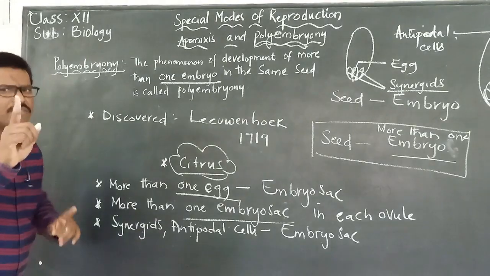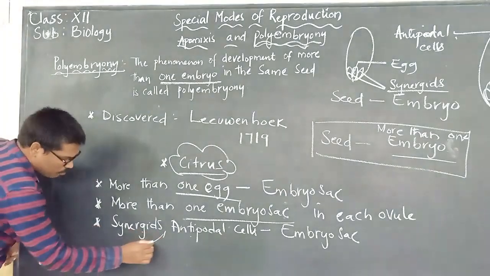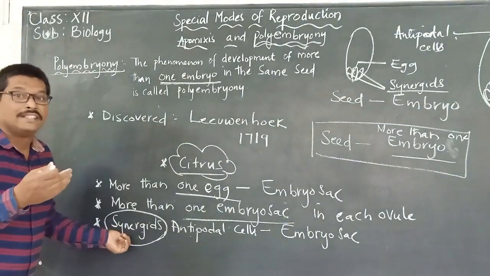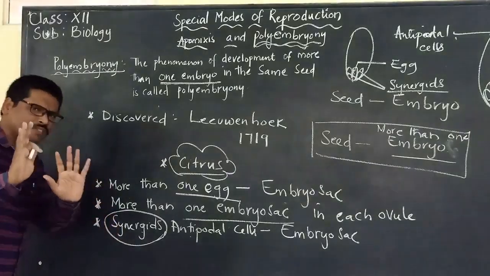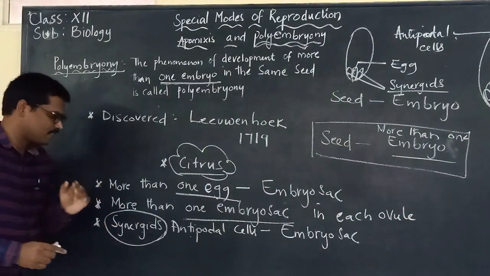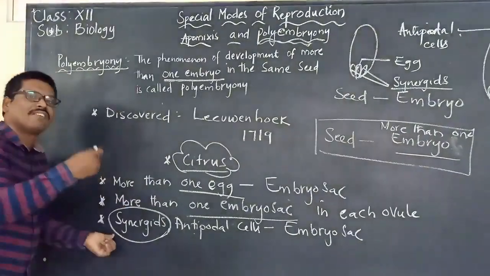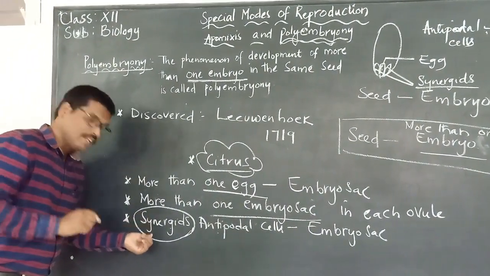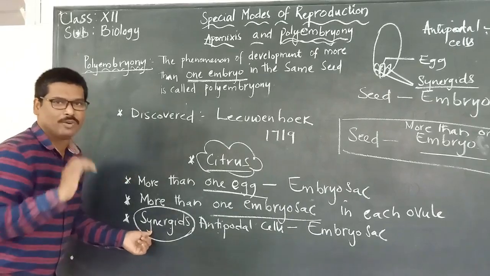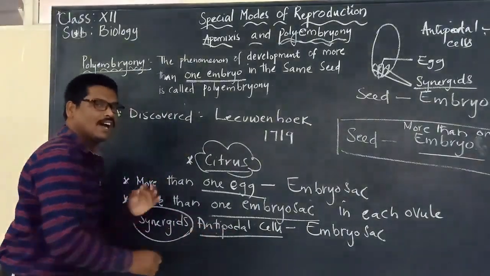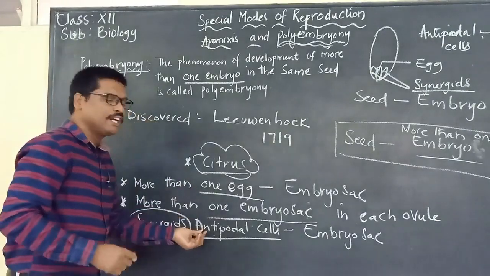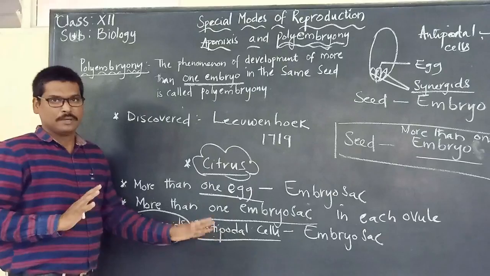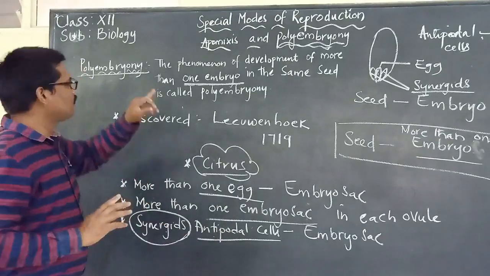Please remember, one very important point is that this is most common. Synergids are the most common ones which can develop into embryos. In most of the cases, synergids will develop into embryos. And antipodal cells are rare. Antipodal cells, in rare cases, will develop into what? Embryos. But here, our aim is what?